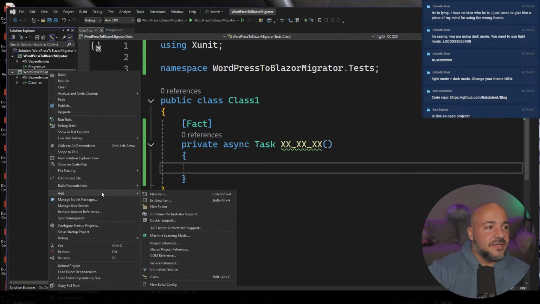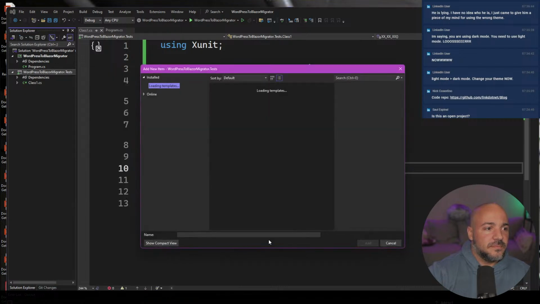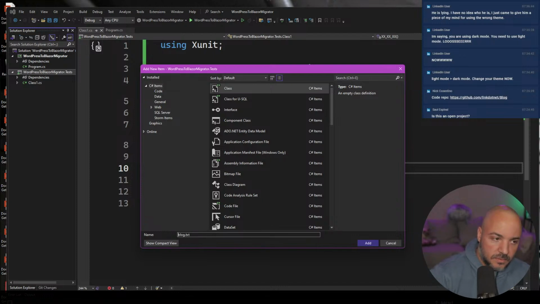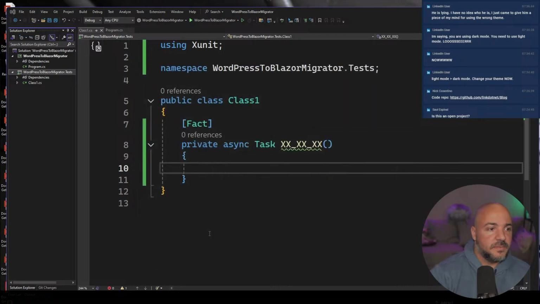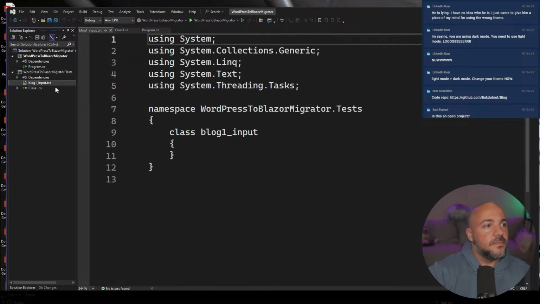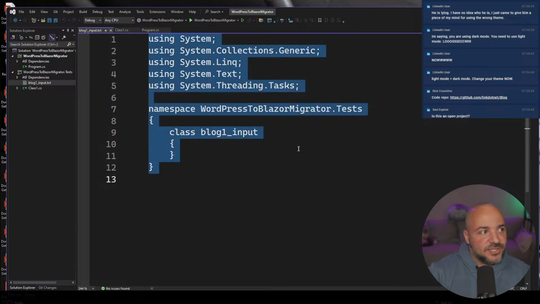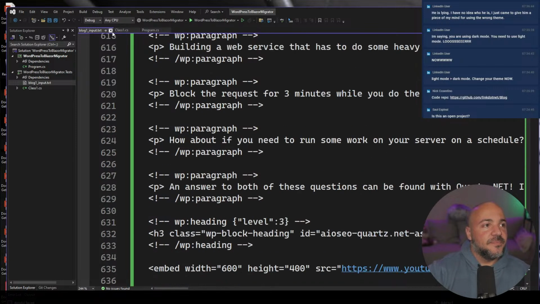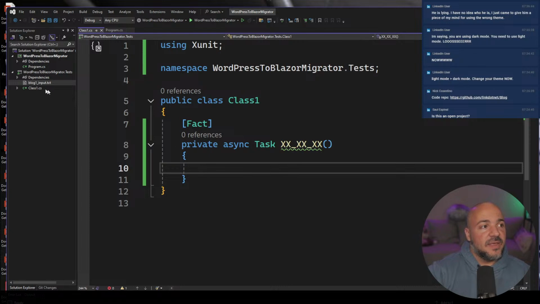So let's go add blog 1 input. Oh, that's funny. I was wondering why there was code here, but that's because I picked that template and just gave it a different name. So we'll do that, and then we can load that in and we'll have an output. So I'm just going to copy and paste it.